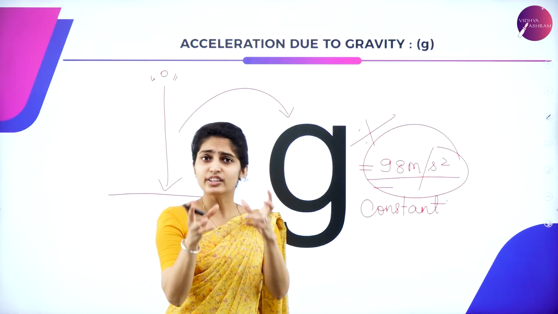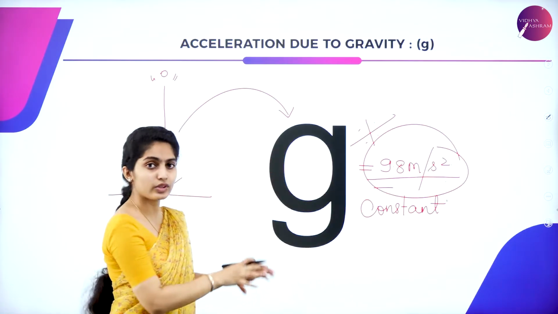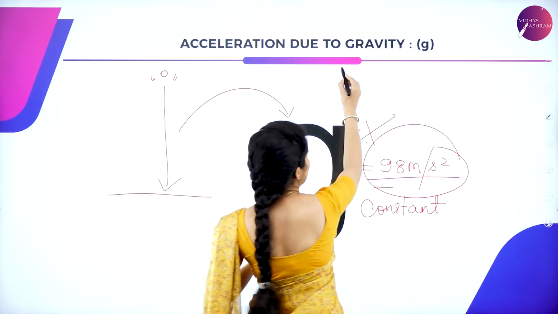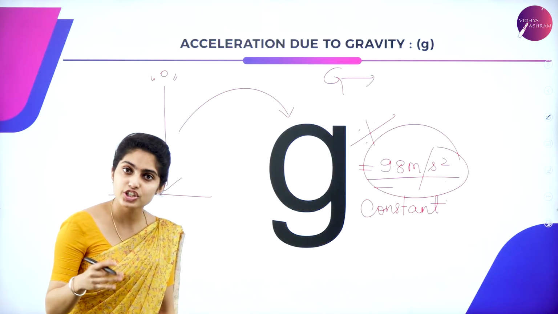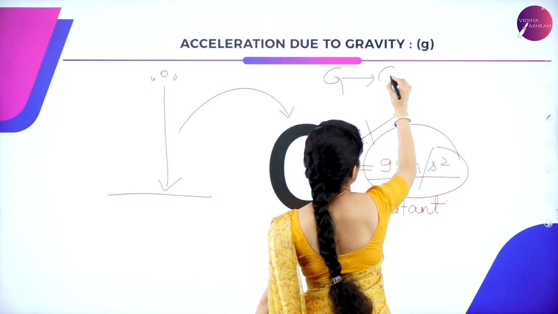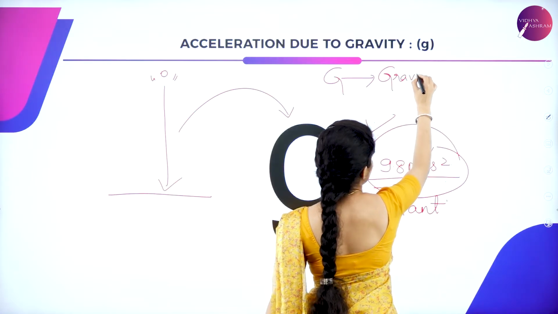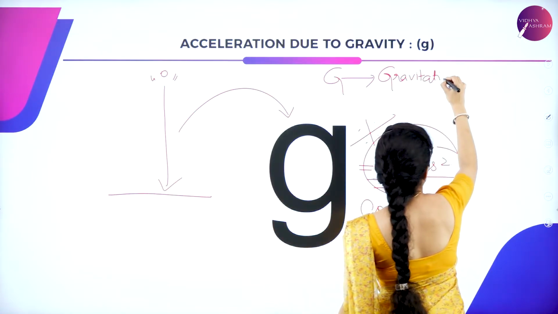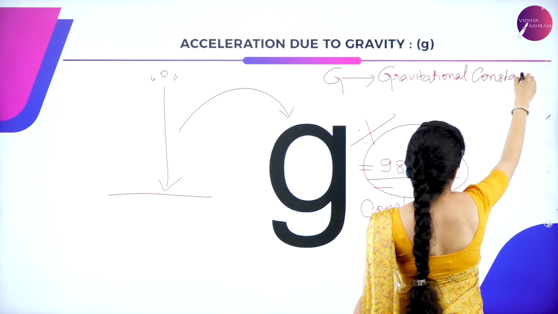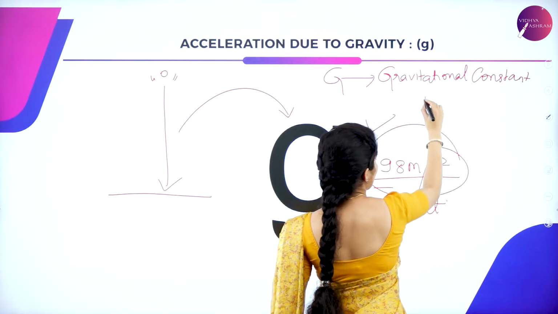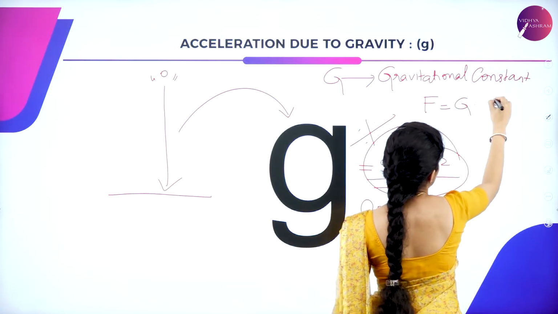There is certain difference between acceleration due to gravity and something of capital letter G. That capital letter G is nothing but gravitational constant. And this you can see in the equation which was represented earlier.